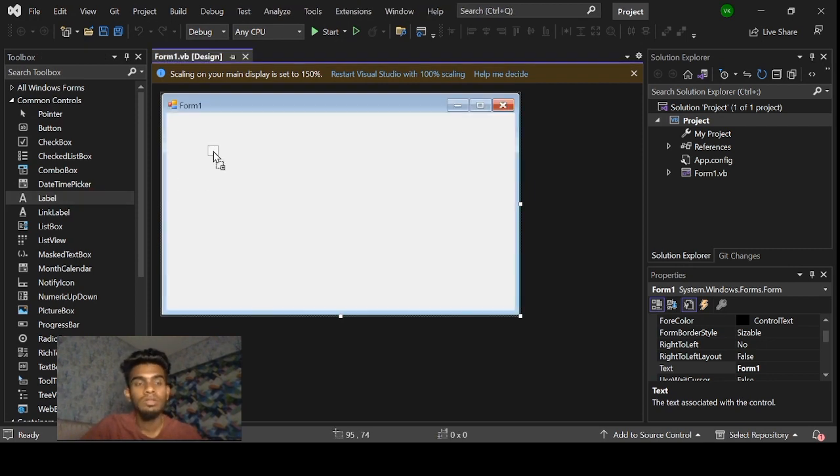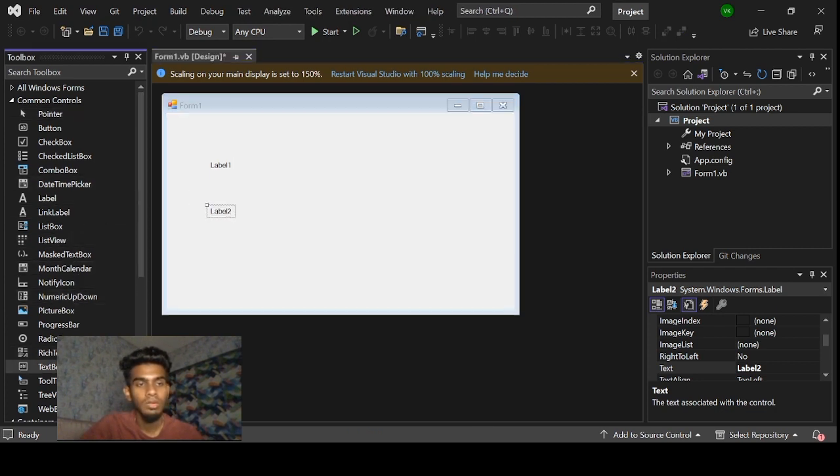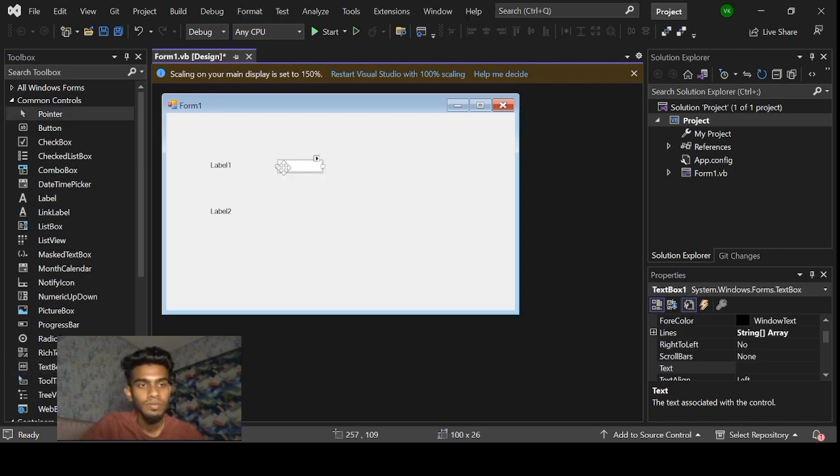So now I'm going to create a simple Windows app for using the toolbox. So now I'm going to select label and then drag it here, and another label and drag it here, and I'm going to select another toolbox item which is text box beside label 1 and label 2.